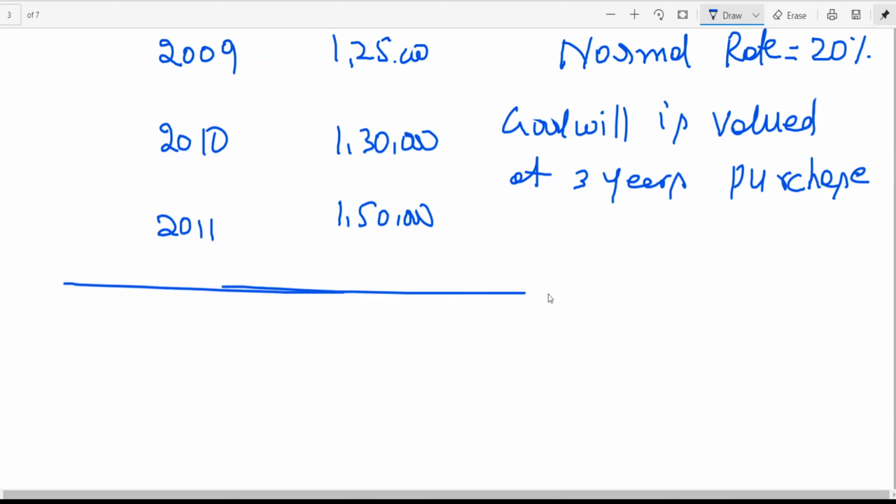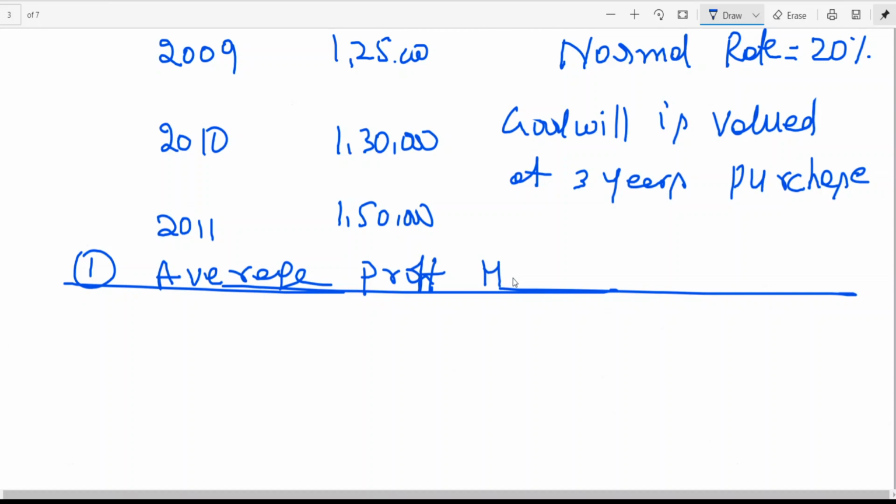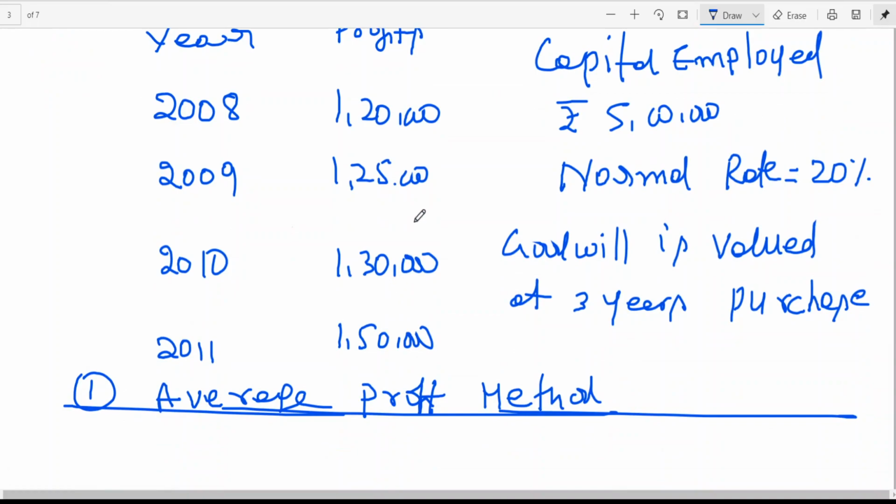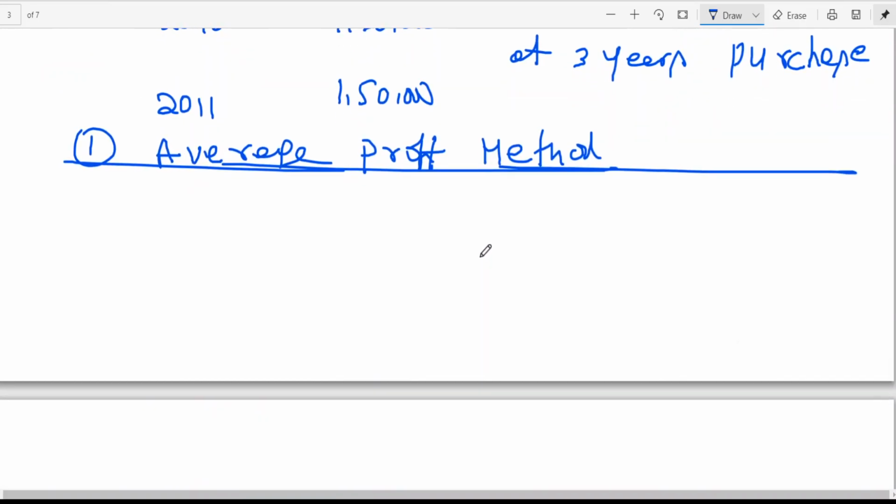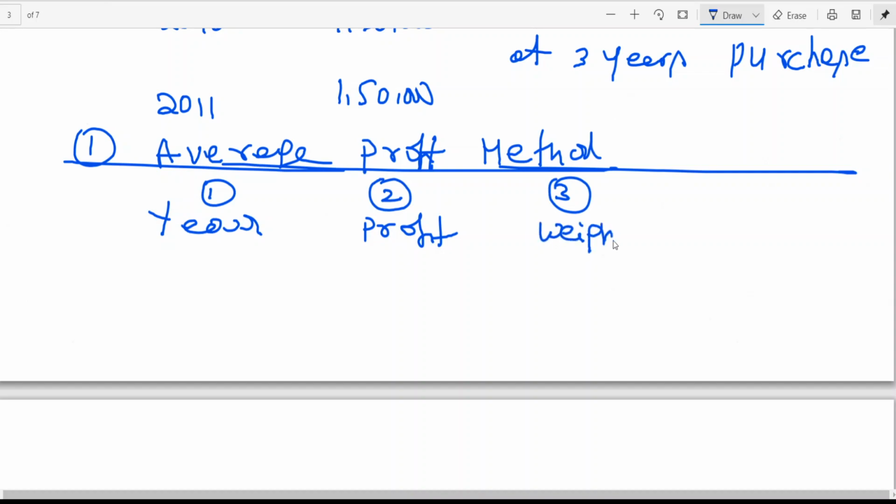So what I am doing, first I am starting with which method, my dear friend? Average profit method. Now since the profits are showing increasing trend, we can follow which method? Weighted average. So that is what I am working out here. The first column I am writing year. Second column profit. Third column weight. Fourth column product. Product is nothing but 2 and 3.